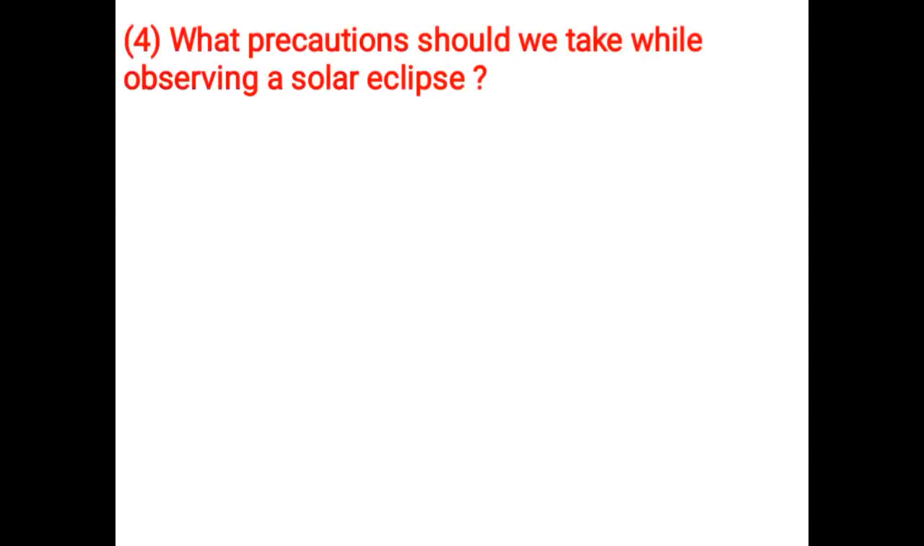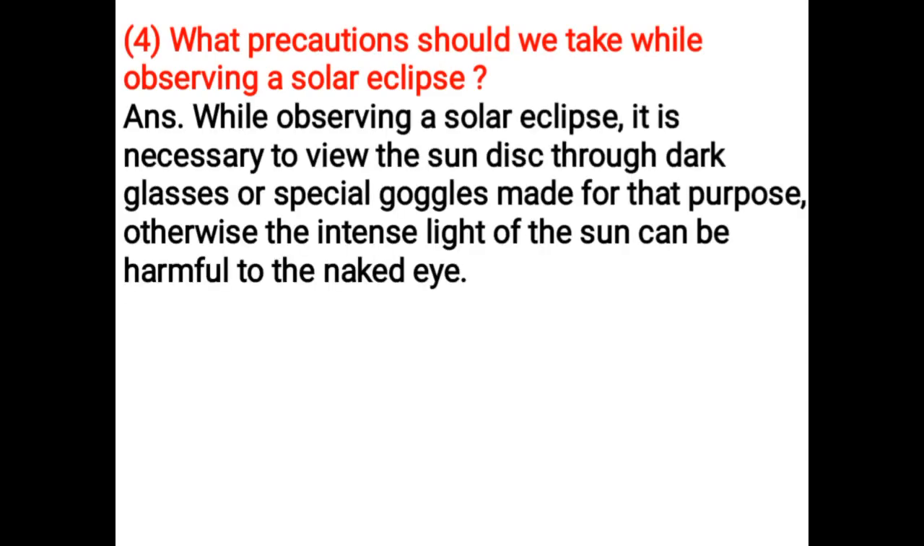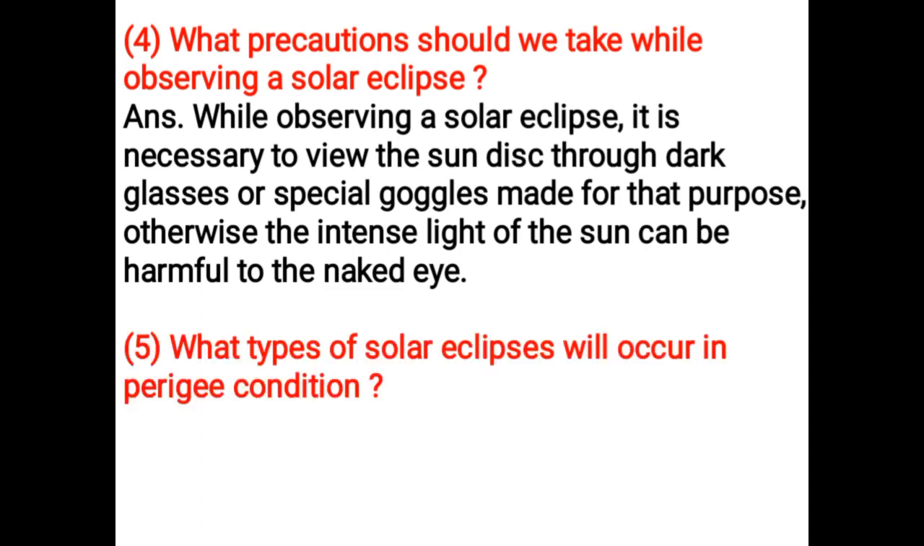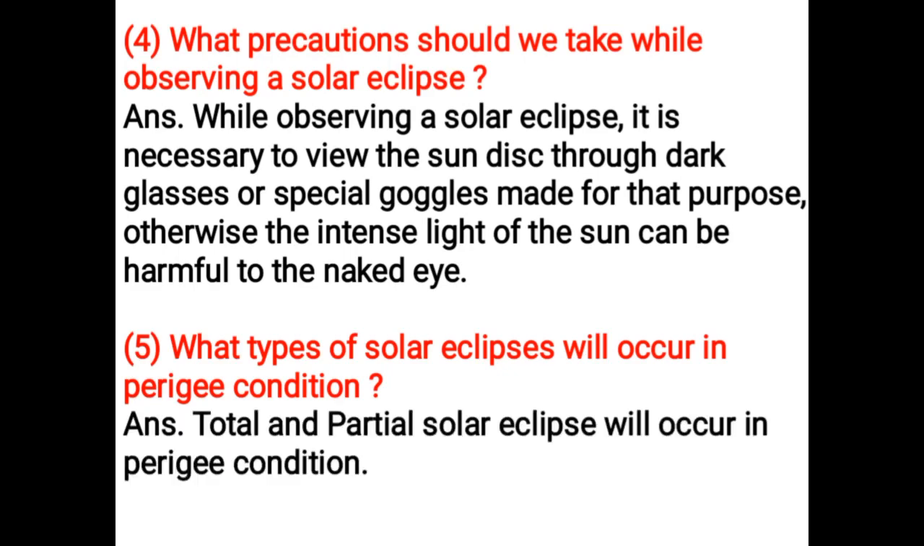What precautions should we take while observing a solar eclipse? While observing a solar eclipse, it is necessary to view the sun disk through dark glasses or special goggles made for that purpose. Otherwise, the intense light of the sun can be harmful to the naked eye. What types of solar eclipses will occur in perigee condition? Total and partial solar eclipse will occur in perigee condition.